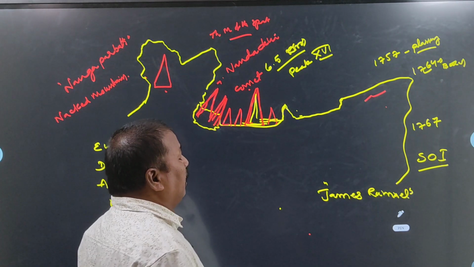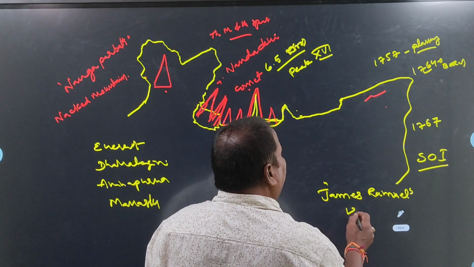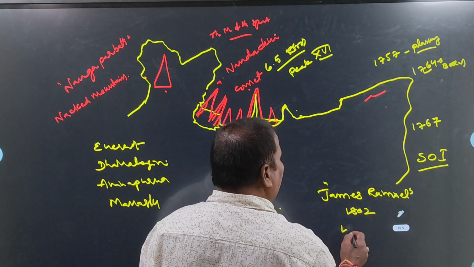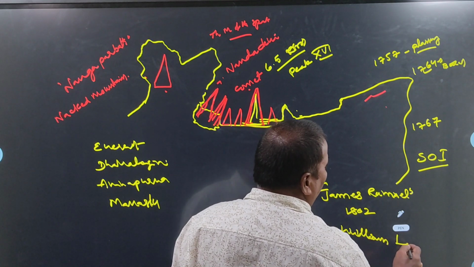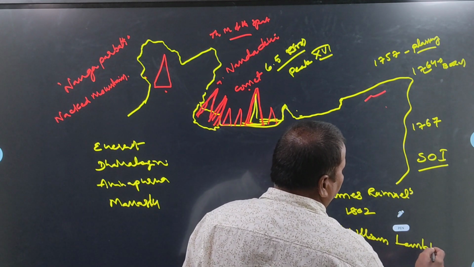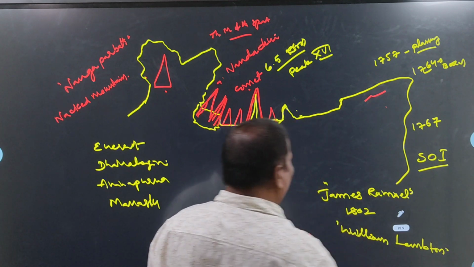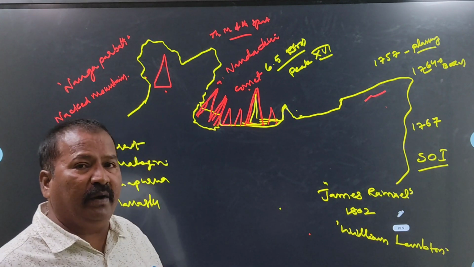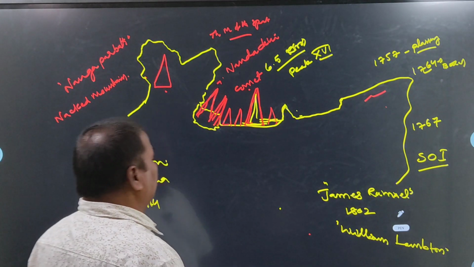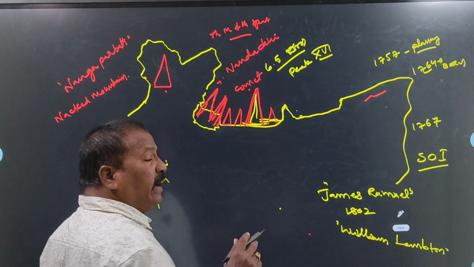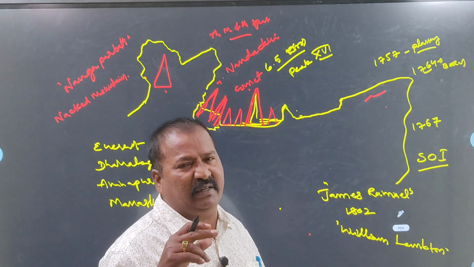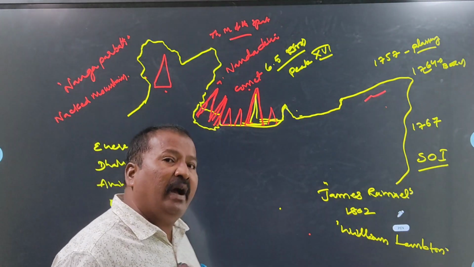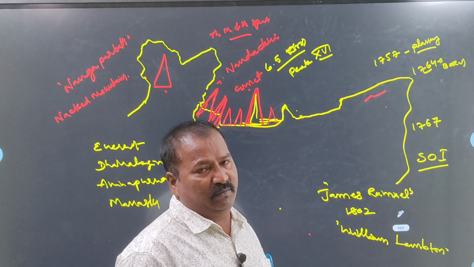Okay, and in 1802, William Lambton started another important geographical survey in India. By using triangular mathematical equations, he tried to measure the height of the landforms.